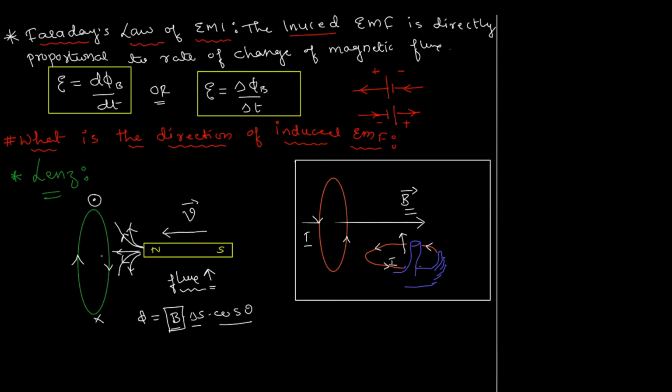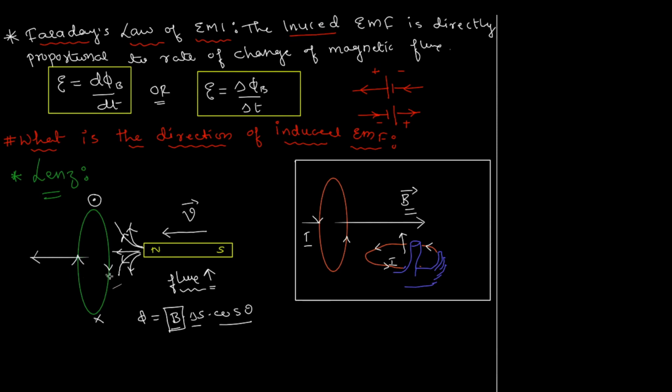If that was the case, then let me try to find out. Forget the magnetic field produced by the bar magnet for a minute. Let's talk about the magnetic field produced by this current wire itself. If the current is like this, if I do the right hand rule, holding this wire with my fingers pointing in the direction of current, then the magnetic field produced by such a current would actually be in this direction.